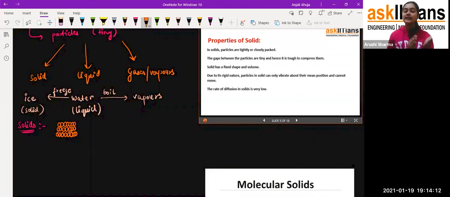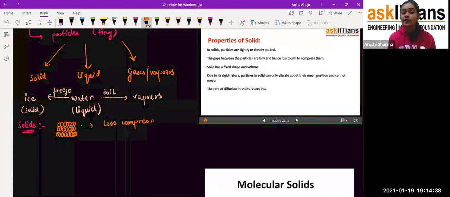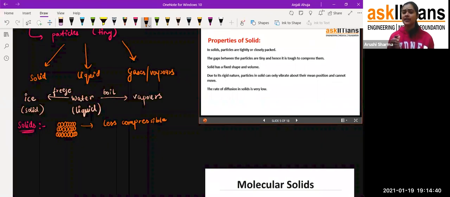That means I can compress it. Okay, but in the case of a solid, the particles are so closely packed that they don't have any space. If I try to compress a solid, I will not be able to, because they do not find any space to move here and there. That is why, student, solids are not compressible in nature. That means they are very tough to compress, so we can say they are very less compressible. But yes, if you give very high pressure, then it can compress.